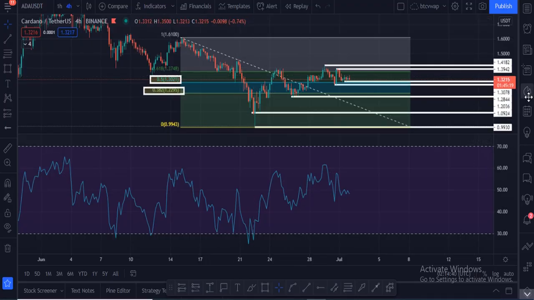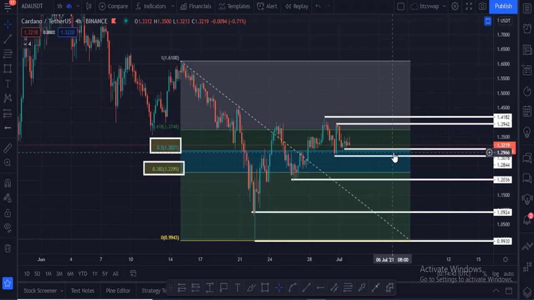My last words are that Cardano should hold this area, $1.30 and $1.22. If in any case Cardano breaks this $1.30 and $1.28 area, the $1.22 area, Cardano can go down to hit $1.08, maybe $1, maybe Cardano can go down even further. We have to be very careful. This is the area we have to watch very carefully, $1.30. If Cardano holds this, then well and good. Otherwise, the price of Cardano will go down to $1.22, maybe $1.08.